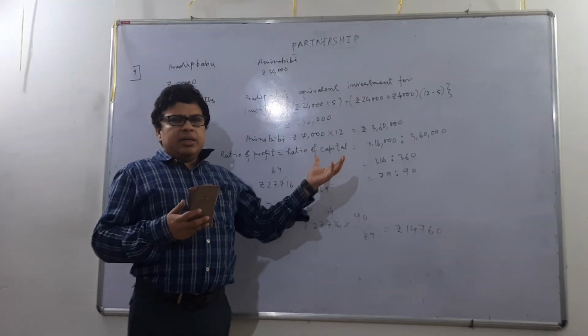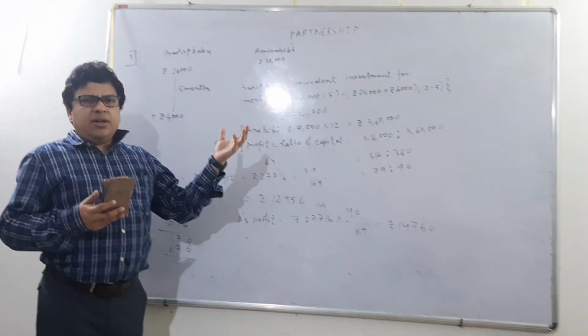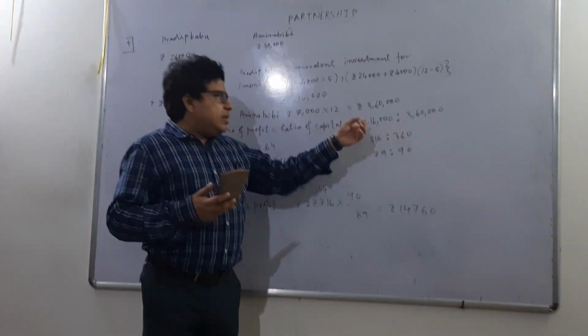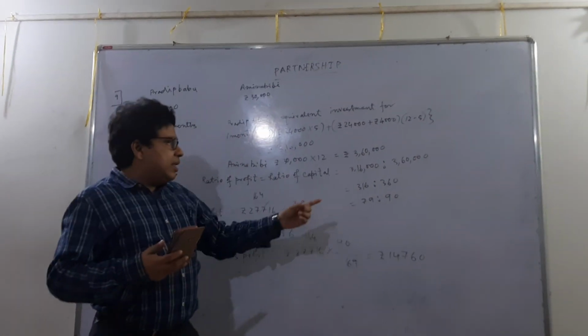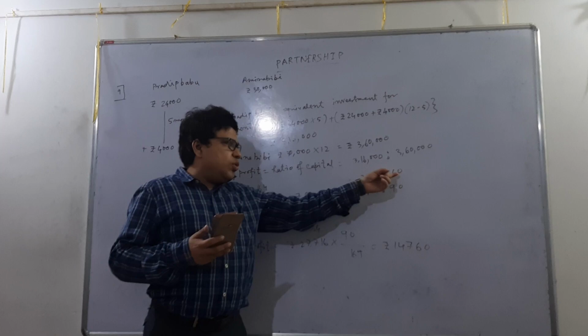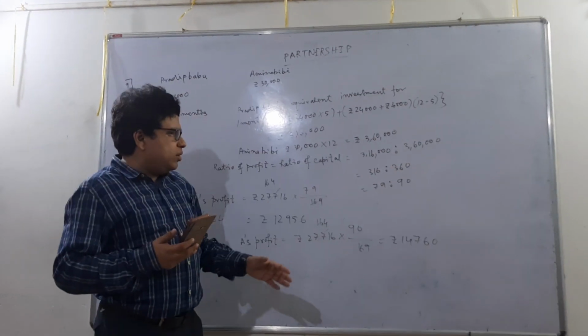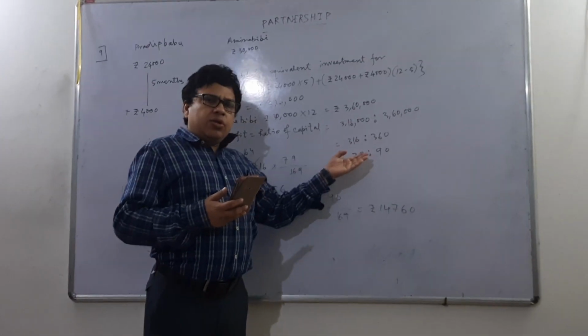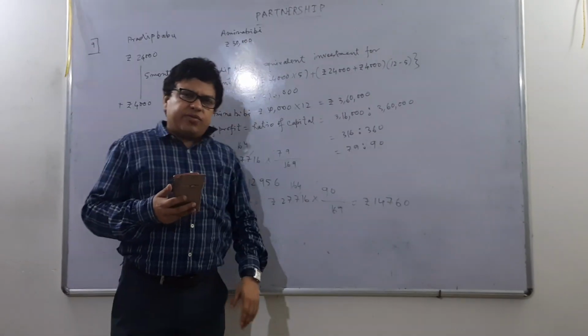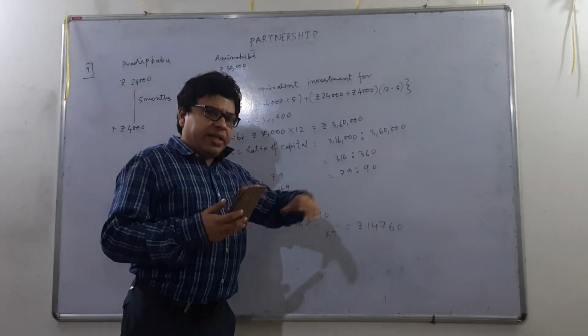Now what we know is that the ratio of profit will be the ratio of their capital. Capital means here the equivalent capital for 1 month, and this is 3,16,000 is to 3,60,000. That means 316 is to 360 after cancelling the zeros, and 4 is there itself. So by dividing it by 4, we get the ratio in the simplest form as 79 is to 90.